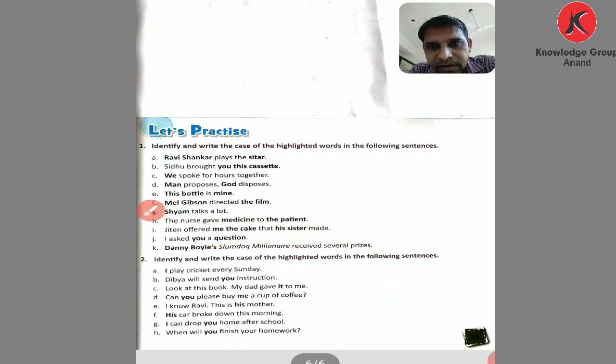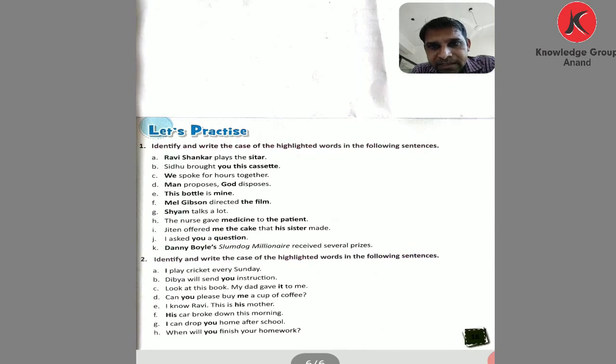Now the next one: I ask you a question. Here also see a question, object, and you, pronoun. I is not highlighted. So ask the question with what: What did you ask? The answer we get is a question. So a question is objective case. And if you ask with whom, to whom did you ask a question? The answer you get is you. So you is dative case.